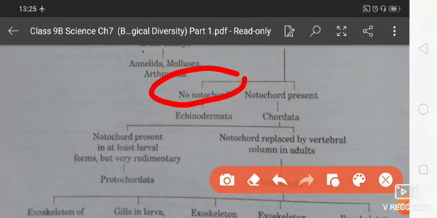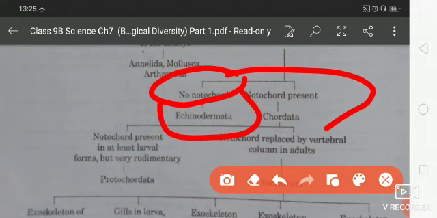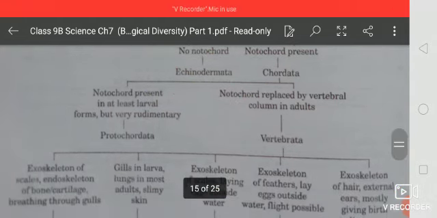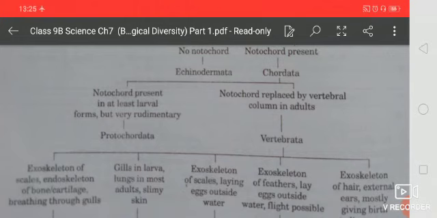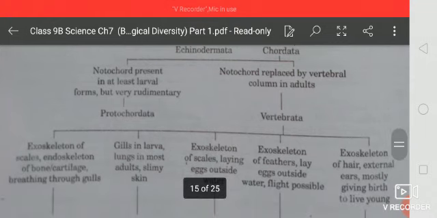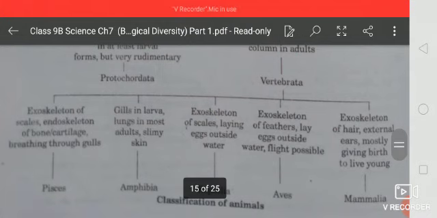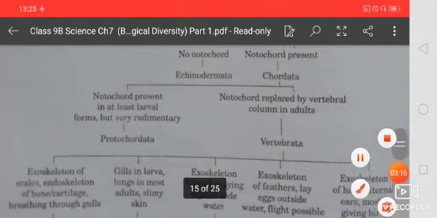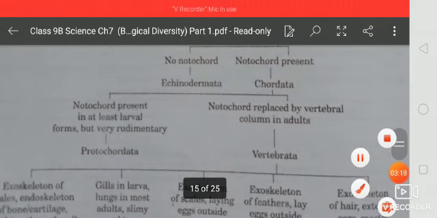No notochord is in Echinodermata, and notochord is present in Chordata, which is further divided: notochord present at least in the larval form but very rudimentary, and notochord replaced by vertebral column in adults.